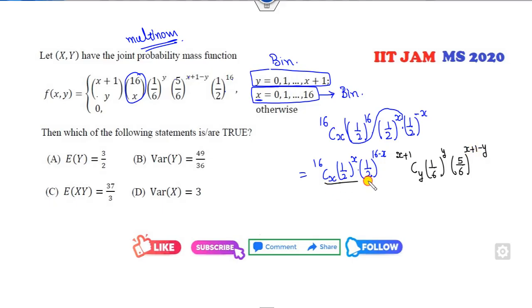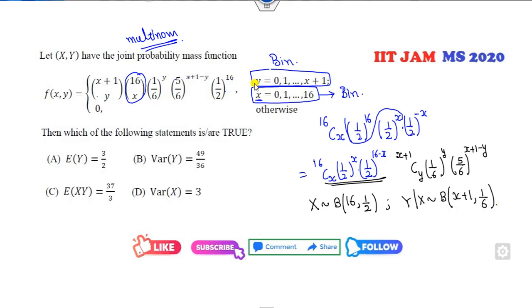So do you get what that is? This x follows a binomial distribution with n equal to 16 here. This is dependent on this, so y is dependent on the x. Again it follows the binomial distribution with x plus 1 and 1 over 6. Is it clear, everyone? Fine.